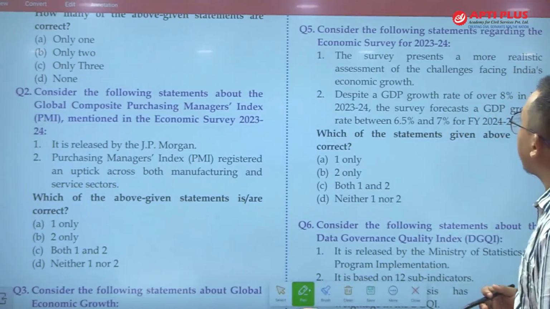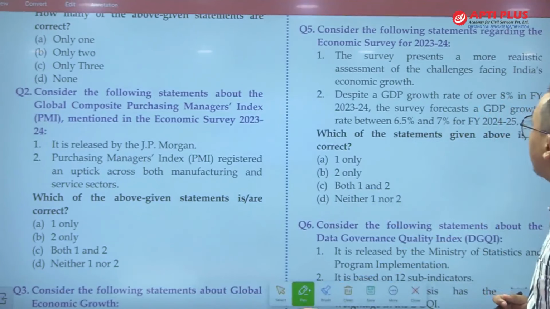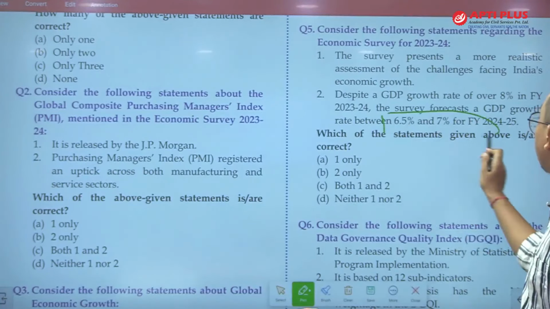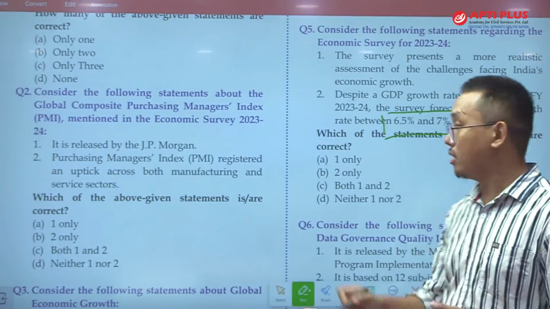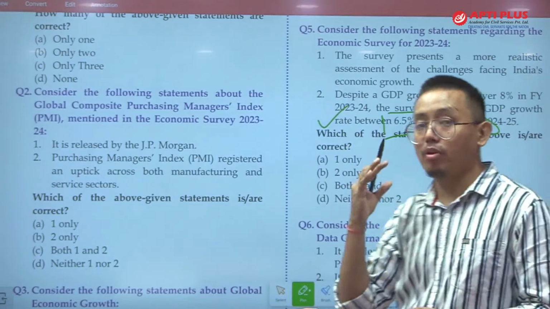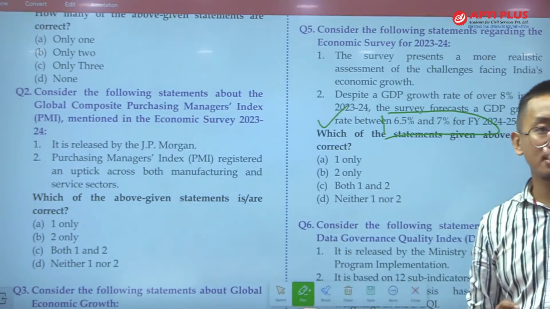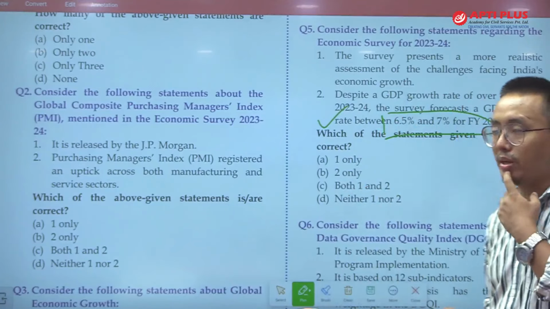Consider the following statements regarding the Economic Survey 2023-24. Survey presents the more realistic assessment of challenges faced by Indian economy. Despite a GDP growth rate of 8% in financial year 23-24, the survey forecasts GDP growth between 6.5 to 7%. Okay, this is again correct. So this is a statement I had already discussed about it. जो forecast है economic survey का, that is 6.5 to 7%.